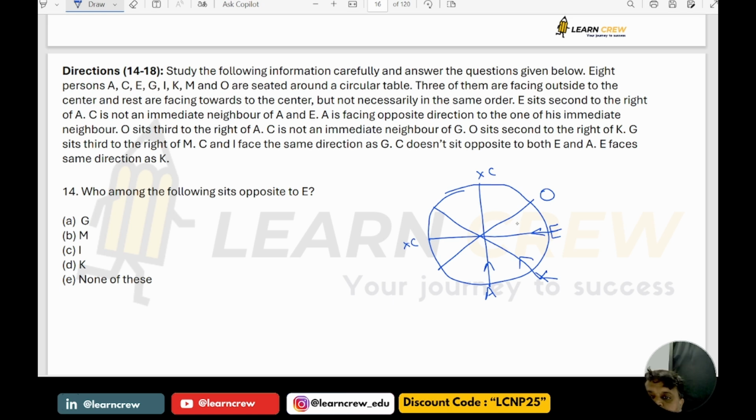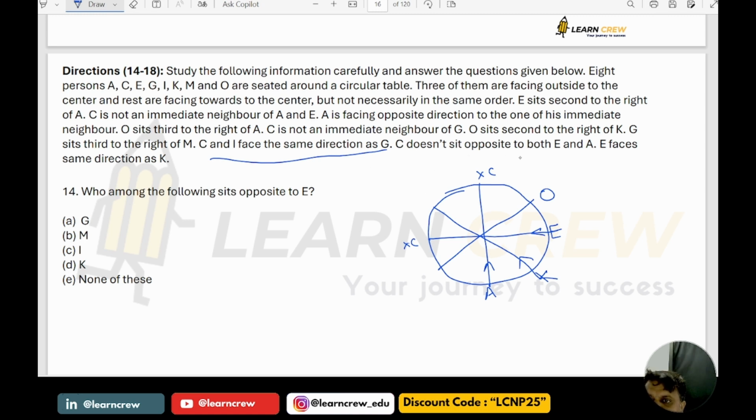So here we got these 3 people facing inside, and it is given that C and I face the same direction as G. So C, I, G have to face the same direction. Already A, K, E are inside. So C, I, G must be outside, because if these 3 also face inside, in total we get 6.